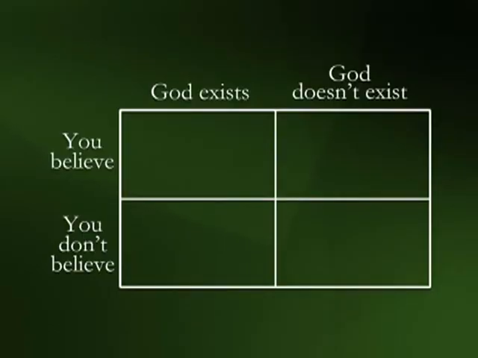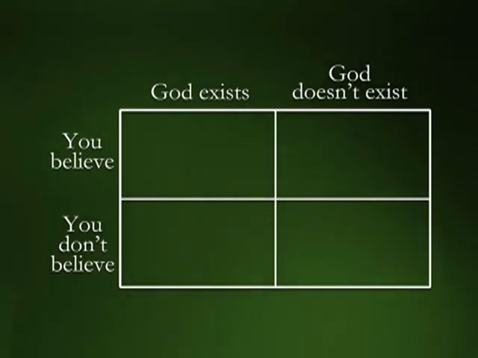Pascal's argument can be framed as a matrix, exactly like the ones we used before. Across the top, we have two possibilities, that God exists and that he doesn't. Down the side, we have two other possibilities, that you believe or that you don't. That gives us 4 spaces to fill in. What's going to happen in each of those combinations?